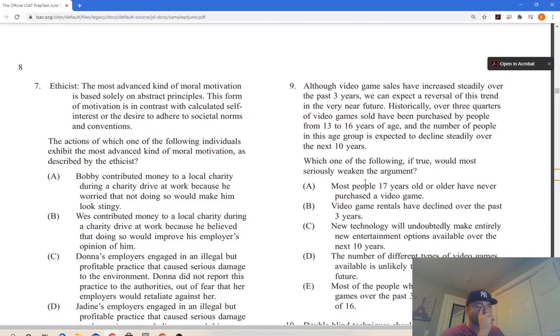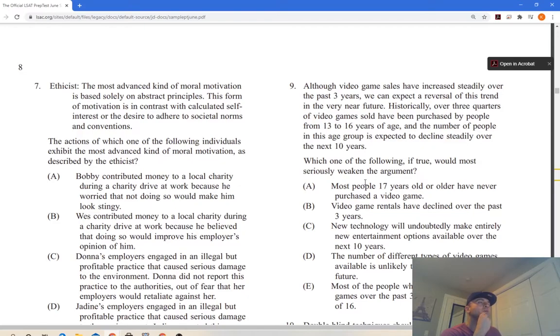They're trying to lead us down the path that they're going to be purchasing, but that's not the case. Video game rentals have declined over the past 3 years. Okay, that's not relevant. New technology will undoubtedly make entirely new entertainment options, so that's not relevant though. The number of different types of video games available is unlikely to decrease in the near future. Okay, not relevant.